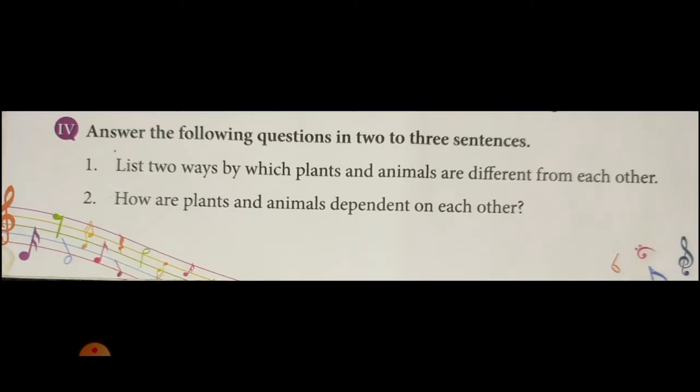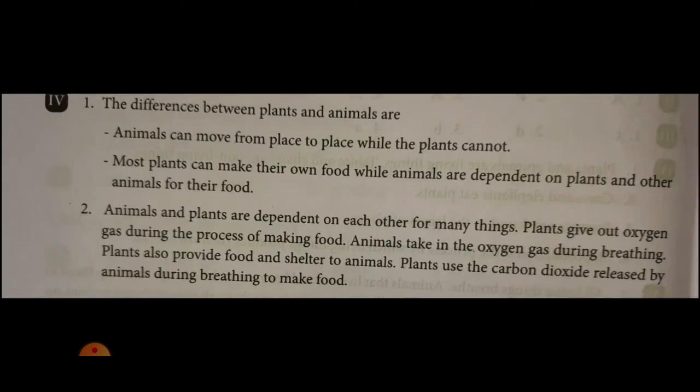Question number 4. Answer the following questions in 2 or 3 sentences. Question number 1. List 2 ways by which plants and animals are different from each other. Answer. The differences between plants and animals are: animals can move from one place to another place, while the plants cannot.